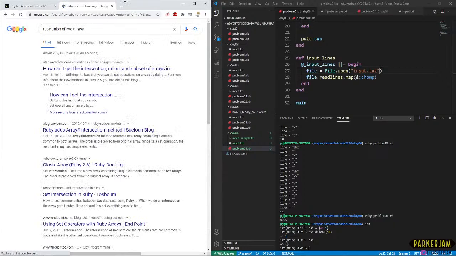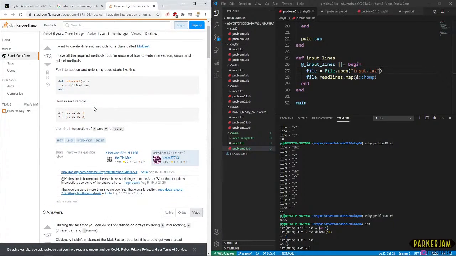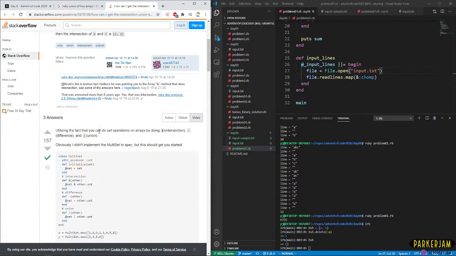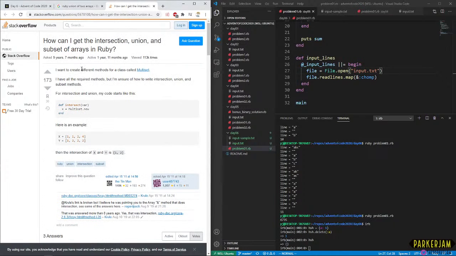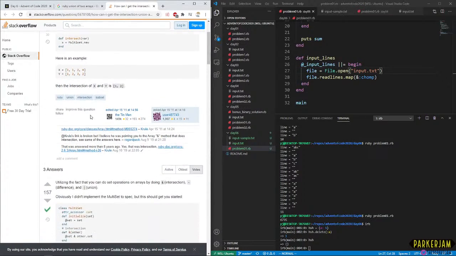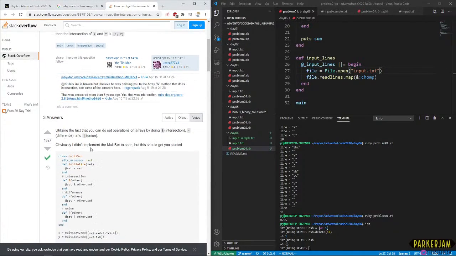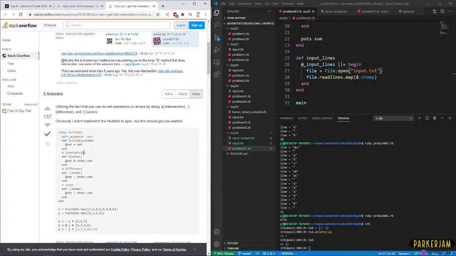Union of 2 arrays. Usually do set operations. Okay, that's not it. So is it just like AND does this?